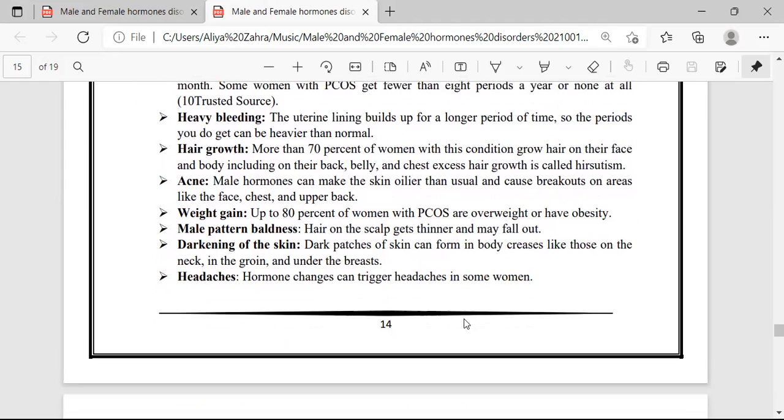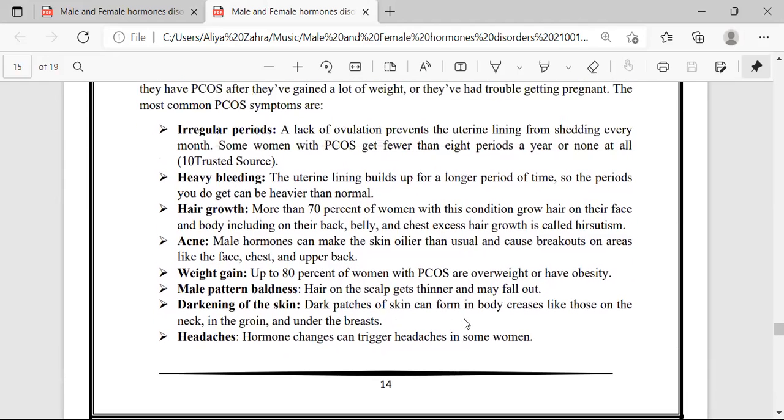The next is heavy bleeding. The uterine lining builds up for a long period of time, so the periods you do get can be heavier than normal. The next is hair growth. More than 70% of the women with this condition grow hair on their face and body, including on their back, belly, and chest. Excess hair growth is called hirsutism.